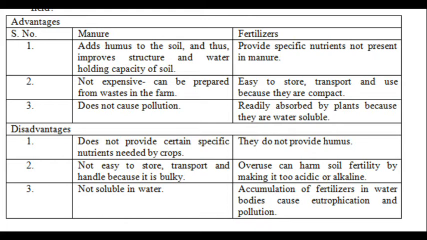First we can discuss the advantages of manure. Manures add humus to the soil. Humus is the top layer of the soil. If humus is there, the soil can absorb more water. The water holding capacity of the soil will increase. Then roots can absorb water and nutrients. The plant can grow properly.